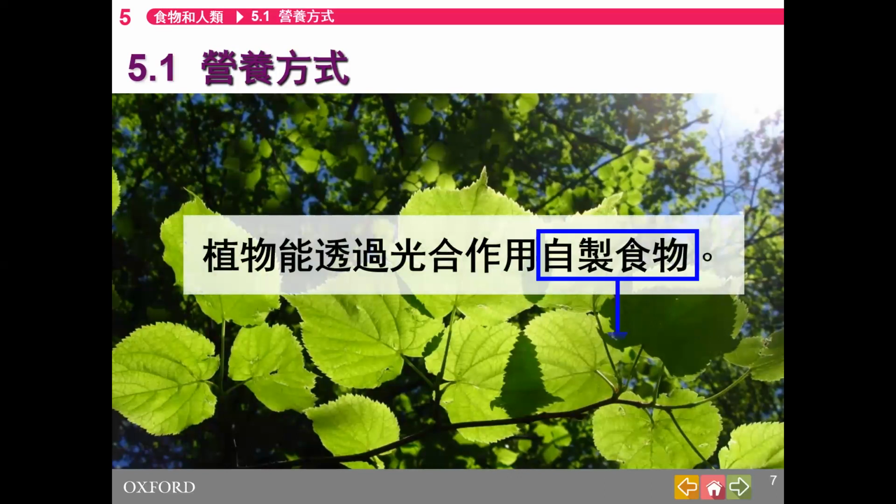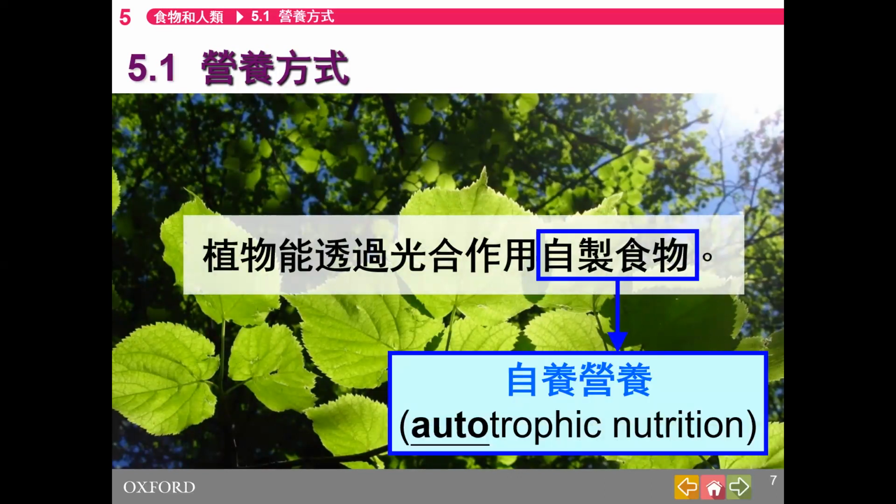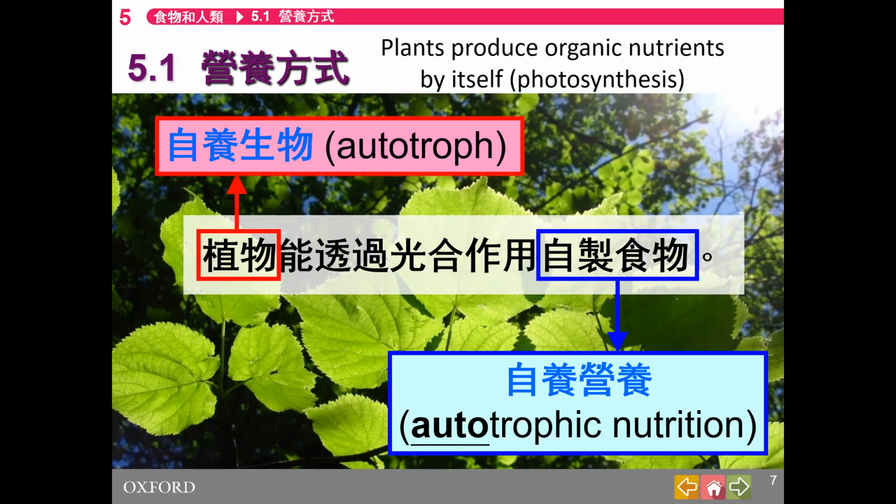So we have some plants here. We have the name. It's called auto. Auto means by itself, autotrophic nutrition. Plants produce organic nutrients by themselves by photosynthesis. Let's draw something.